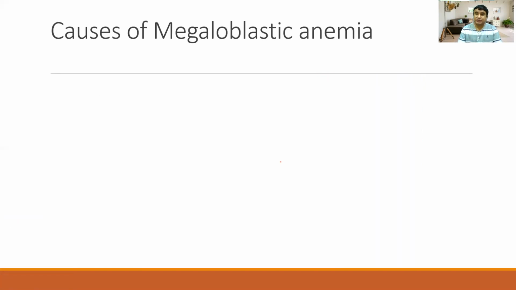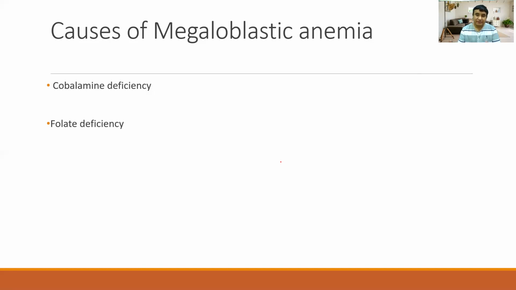So what are the causes of megaloblastic anemia? The main causes are cobalamin deficiency, popularly known as vitamin B12. The second one is folate deficiency, because these vitamins are required for the synthesis of DNA molecules.